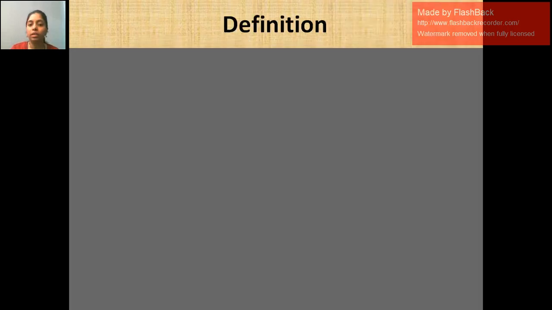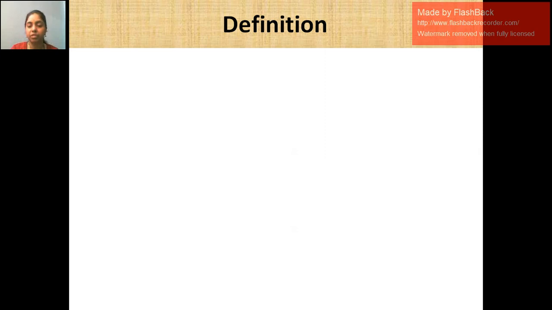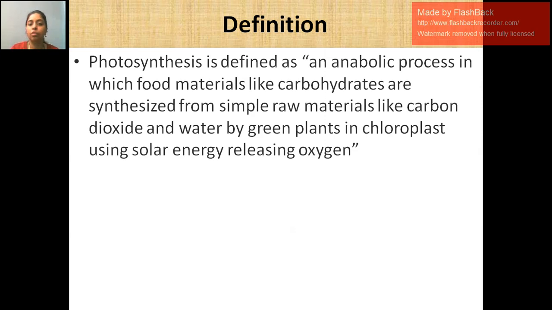So from all this we can write our own definition. It is very easy. Photosynthesis is defined as an anabolic process. What is an anabolic process? In a biological system we say metabolism. Metabolism includes two processes, anabolism and catabolism.